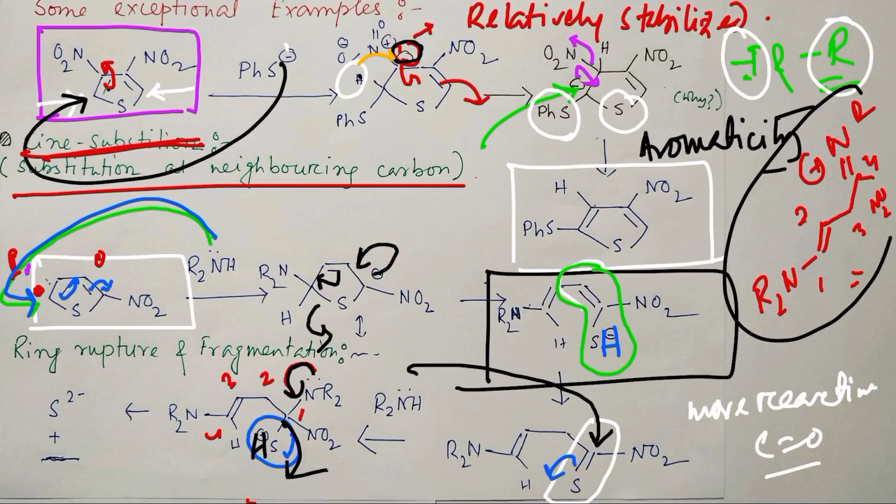By the way, you may be confused, asking whether what I am showing is right. Actually this is the experimental observation, this happens, and I am trying to explain in a logical way how that happens. So please don't get confused. Organic chemistry has lots of surprises and we have to accept it so that we can enjoy it. So in this way the ring rupture and fragmentation happens.